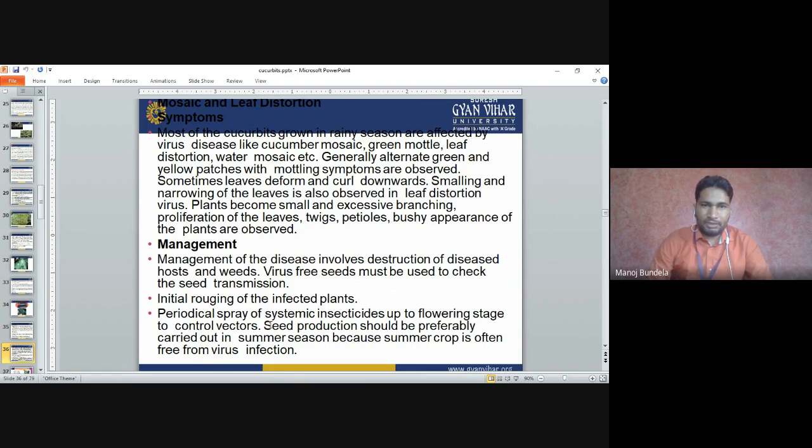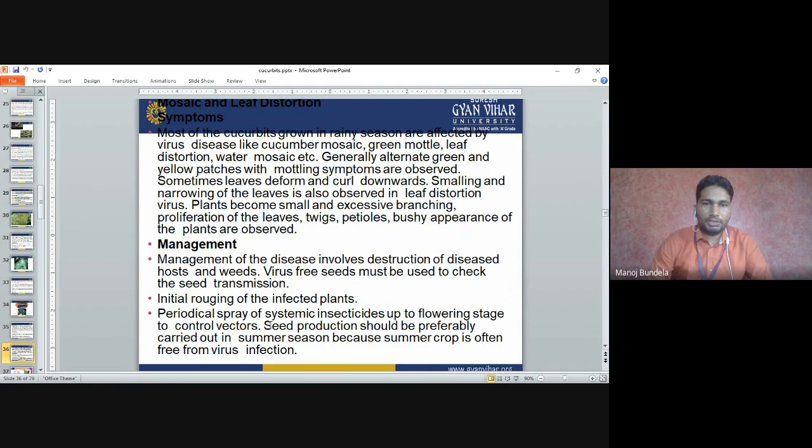Sometimes the leaves deform and curve downwards. Shrinking and narrowing of the leaves is also observed in leaf distortion virus. The plants become small with excessive branching. Proliferation of the leaves, twigs and petioles gives a bushy appearance to the plants.